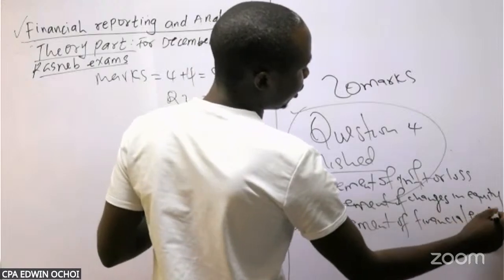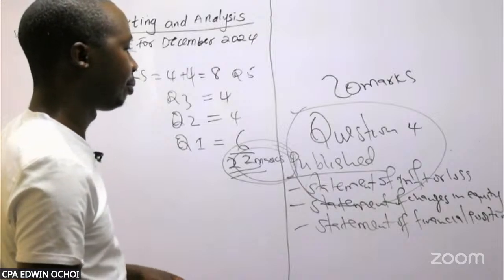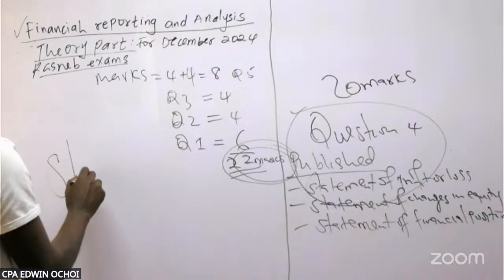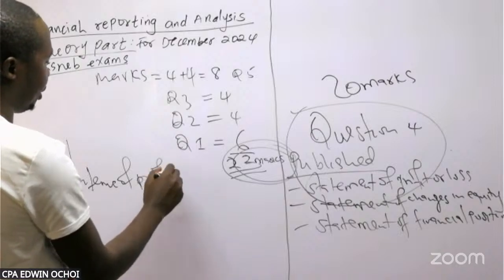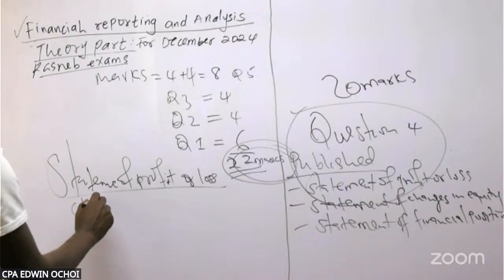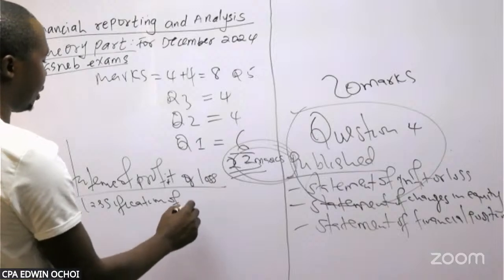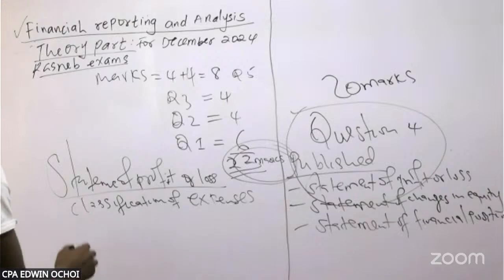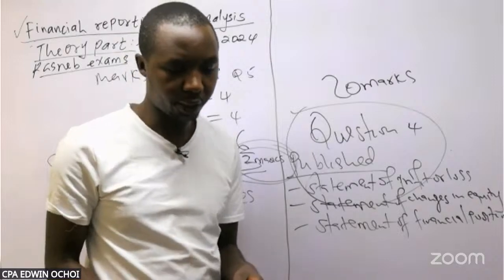So to mention a few, when you are preparing this, under the statement of profit or loss, the main thing you need to know is that it's all about the classification of expenses. Which expenses are classified based on various functional heads? So you classify expenses based on various functional heads.